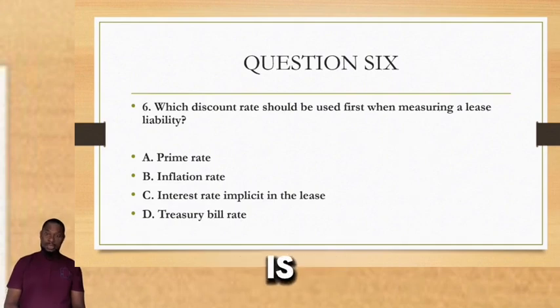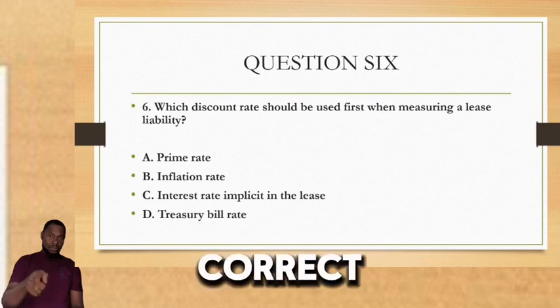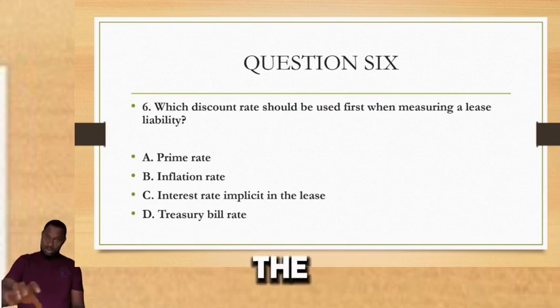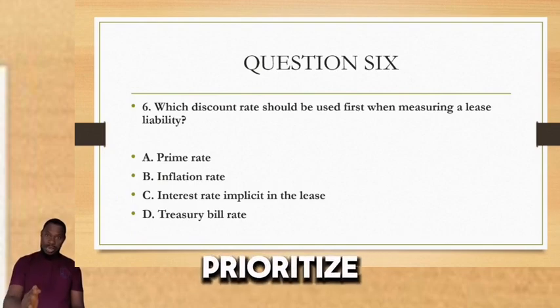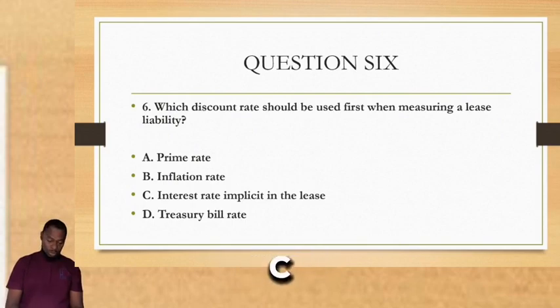Correct answer is C. And C is the interest rate implicit in the lease. That is the correct answer. So the rate that is stated, that is implicit in the lease, that's the one you should prioritize. When you don't get that rate, then you use the second rate. And I won't tell you what that second rate is until we're done with this MCQ.